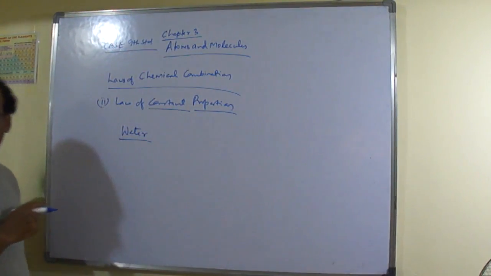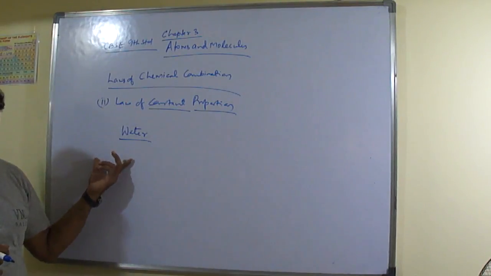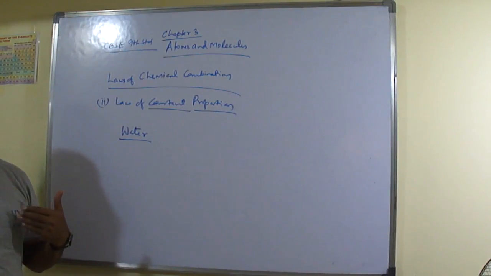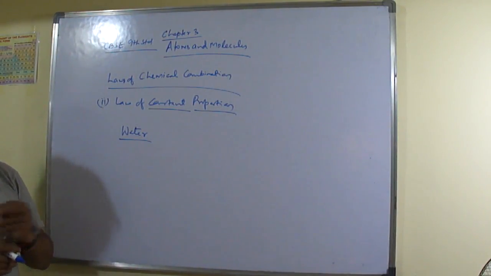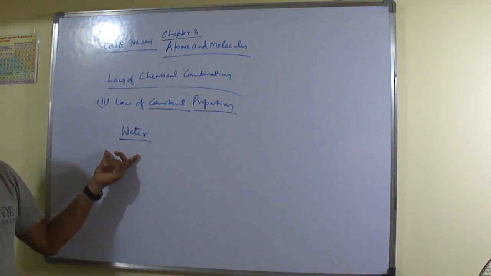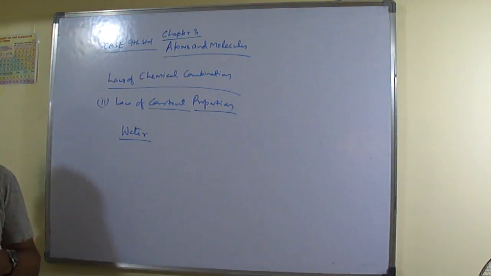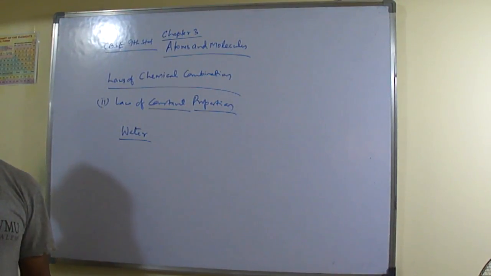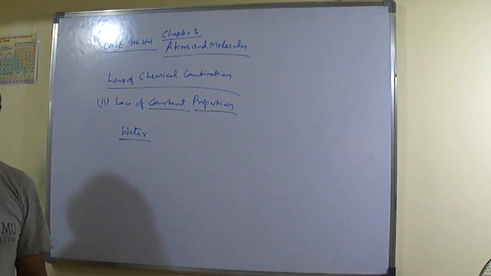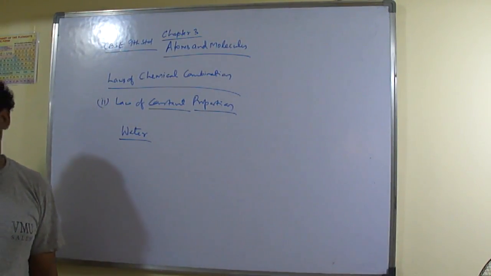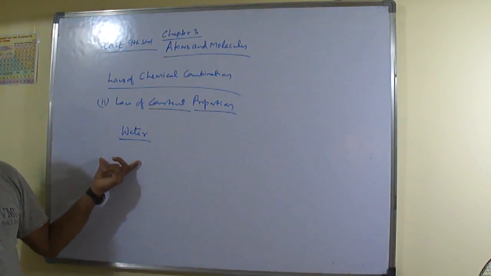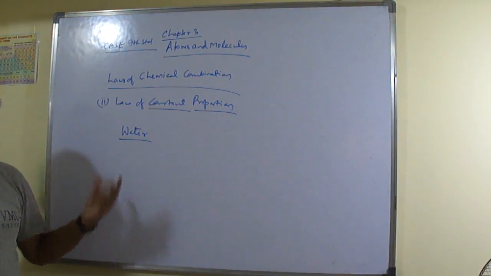So water is a chemical substance. Everything is a chemical substance, man. Even we are a chemical substance only. In our body also chemical reactions only are taking place. So we human beings are also one chemical substance. Each and everything, A to Z, is a chemical substance. Everywhere chemical reaction is taking place, and due to which some formation of product is there. Okay, so everything is a chemical substance. Whatever we see, everything is chemical substance.